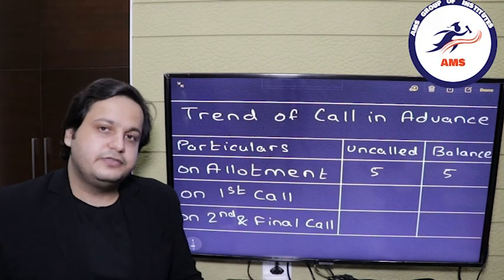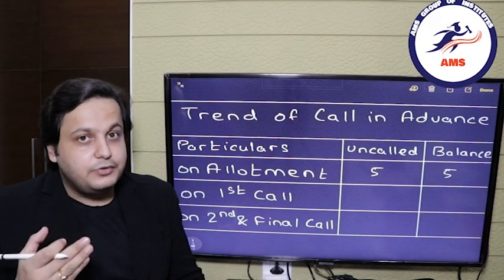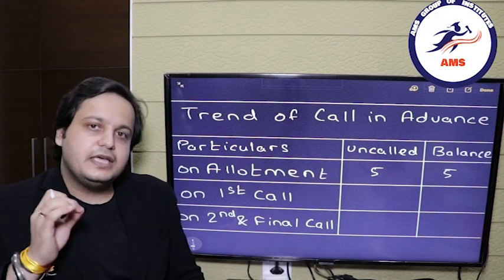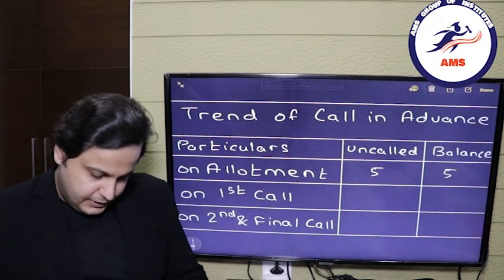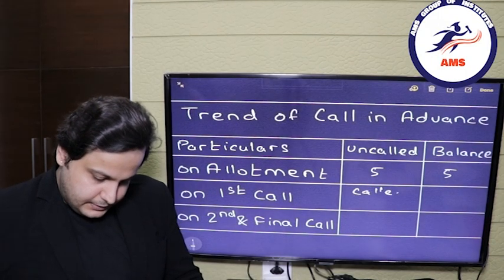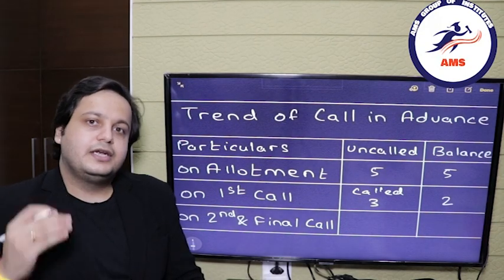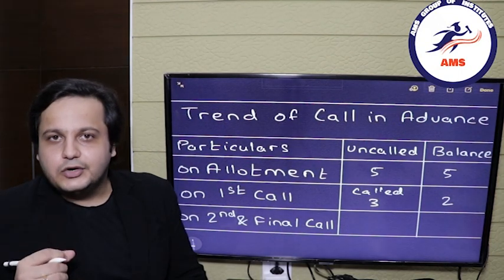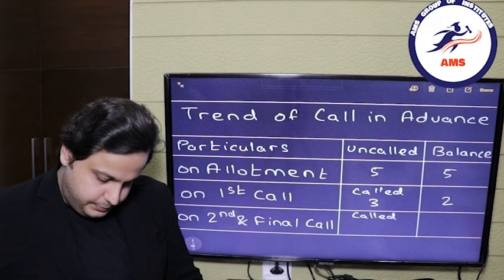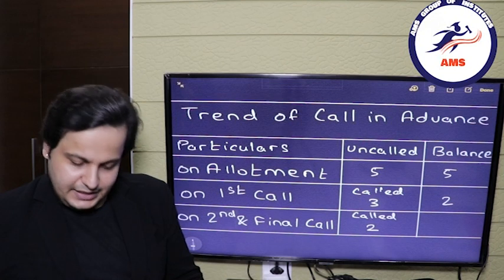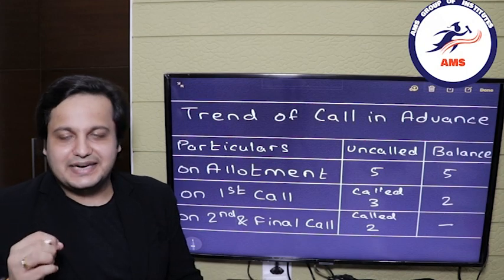Next we'll move to the first call. In this first call, we have called 3 rupees because the amount for the first call was 3 rupees. So the uncalled amount which remains is 2 rupees. So over here we have called 3 rupees and the balance which will be left is 2 rupees. Now if we move to the second call, in the second call we have called again 2 rupees, and then the balance will be 0. So this is how you will account for call in advance.